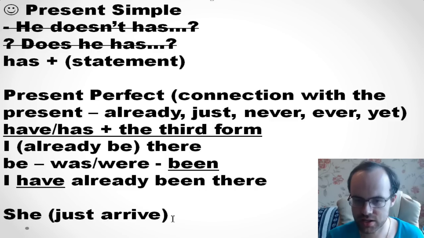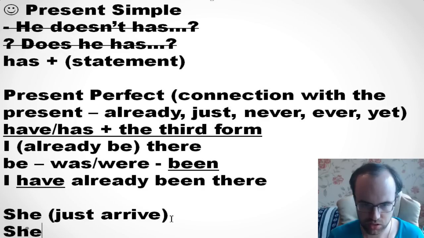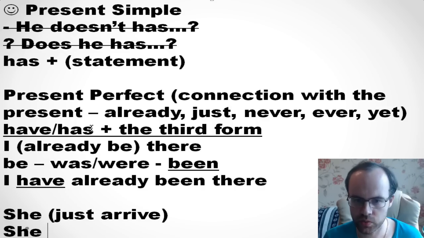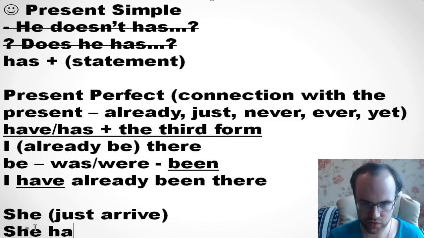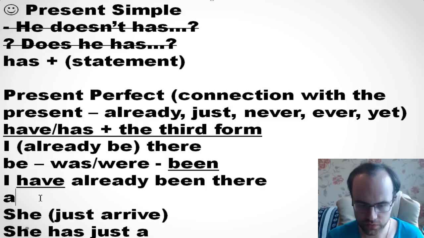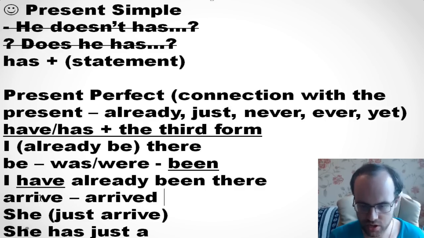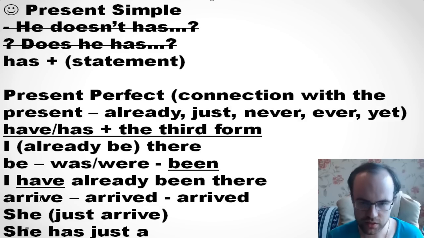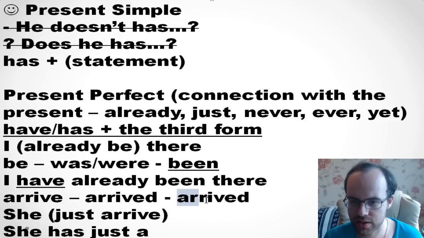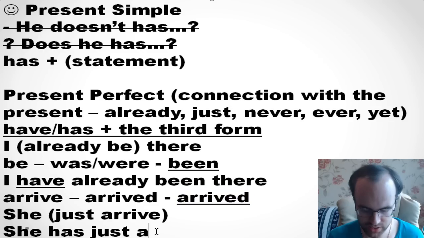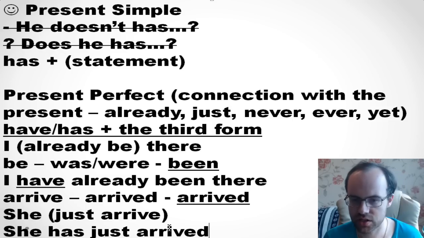So she just arrived. If it's he, she, it, we need has. So we have she has just. And the third form: arrive, you see that this verb is regular, so the second form is the same as the third form. So she has just arrived. Okay, well done.